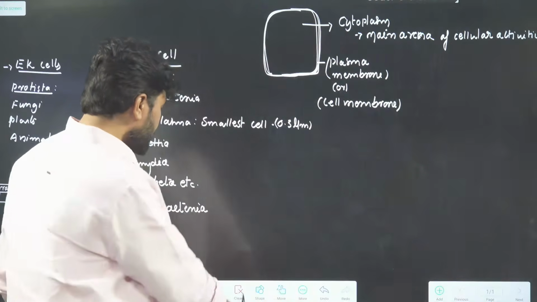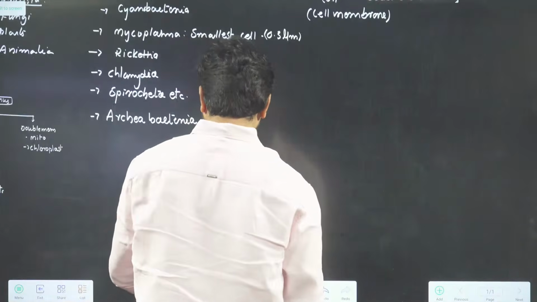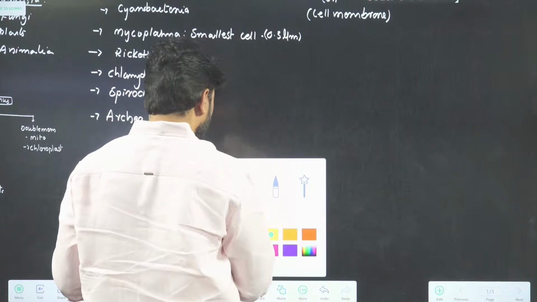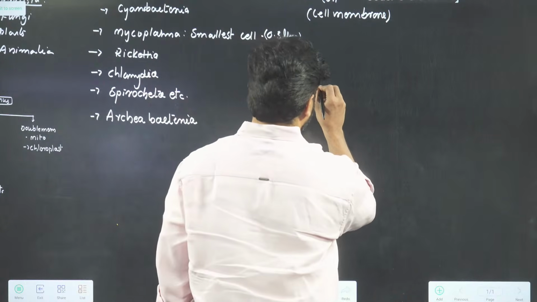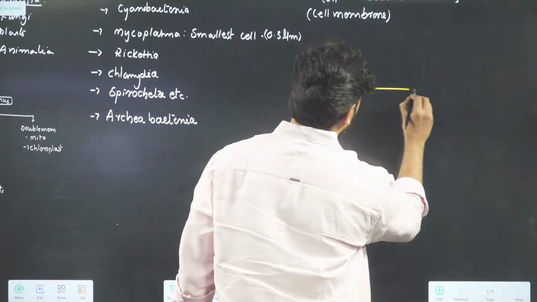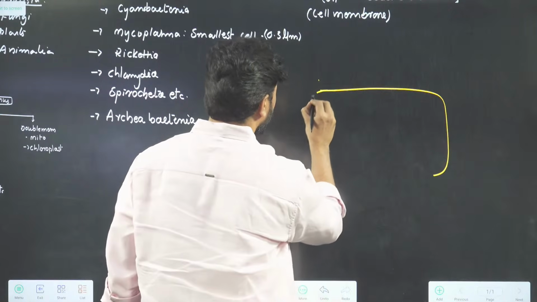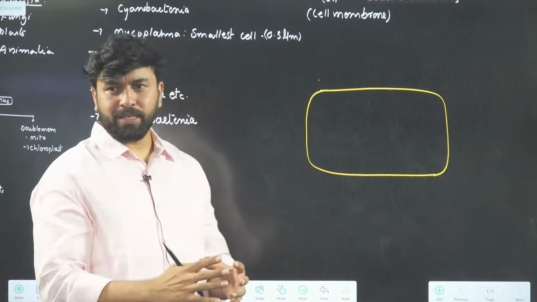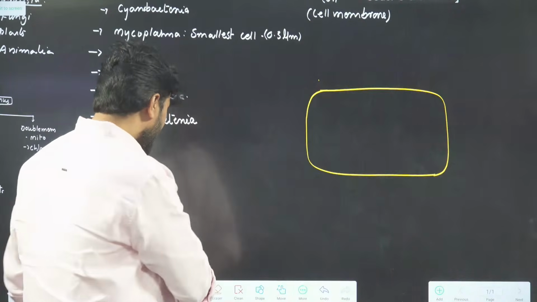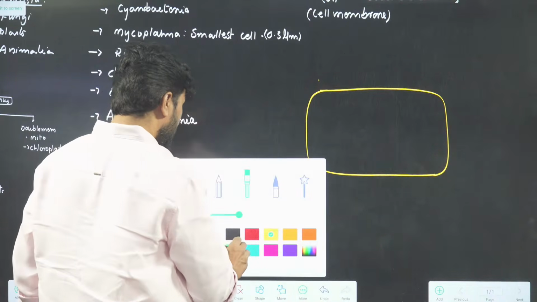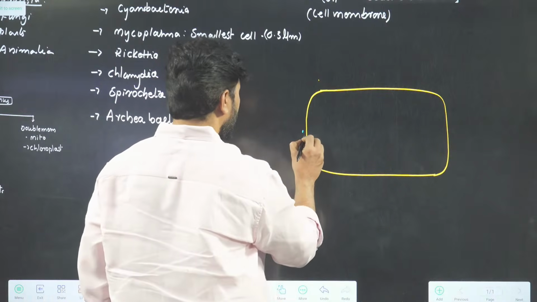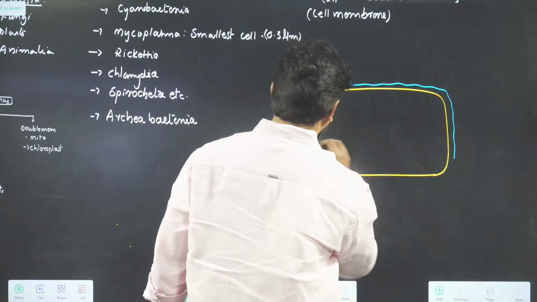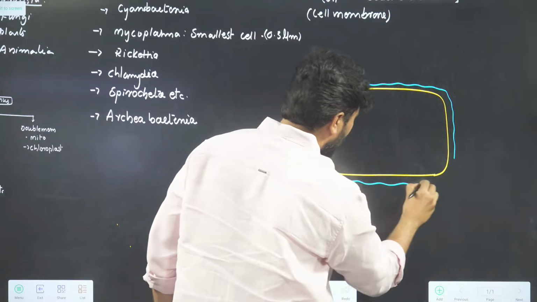Then go to an overview of a prokaryotic cell. If you take a prokaryotic cell, first of all, it has cell membrane. It must, as I told you, without cell membrane there is no such thing as a cell. Around the cell membrane, there is a material that's called cell wall. Do all prokaryotic cells have cell wall?